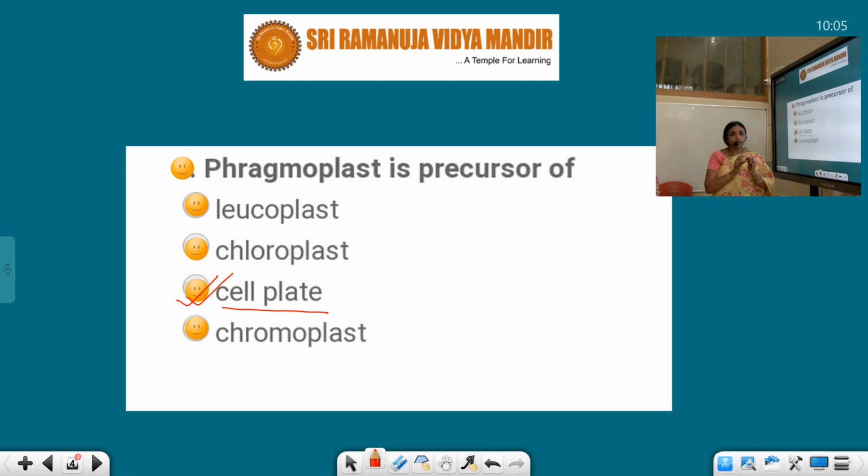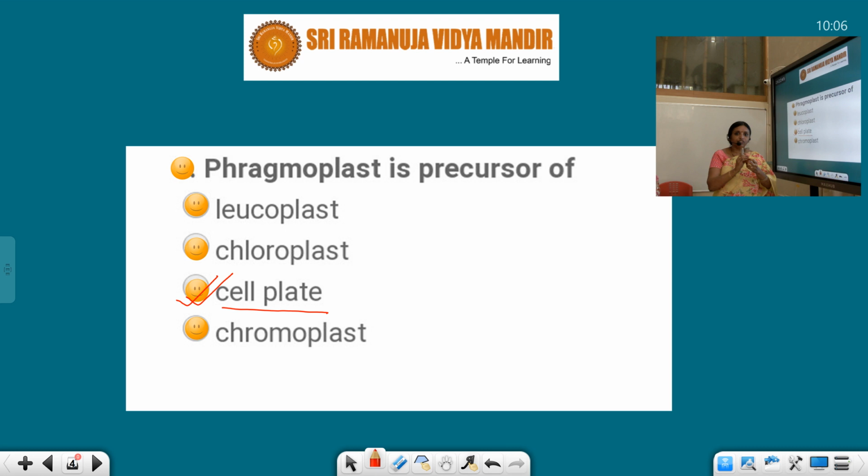How is it formed? It is due to the membrane bound vesicles of the Golgi body, which migrate into the center. The phragmoplast helps in the migration of the vesicles, and this helps in the formation of the cell plate.